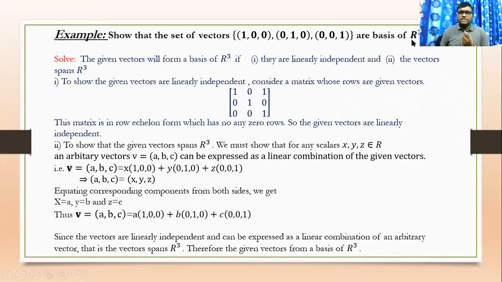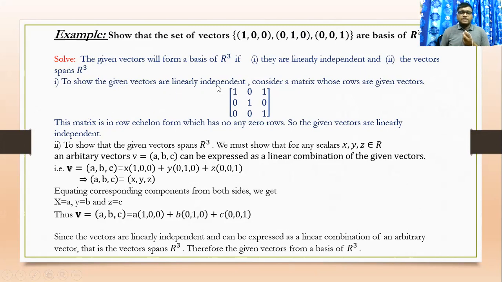Show that the following sets (1, 0, 0), (0, 1, 0), (0, 0, 1) are a basis of R cube. Solving: the given vectors will form a basis of R cube if they are linearly independent and the vectors span R cube. So we first show our first condition.